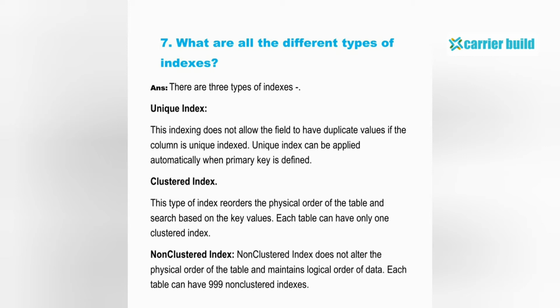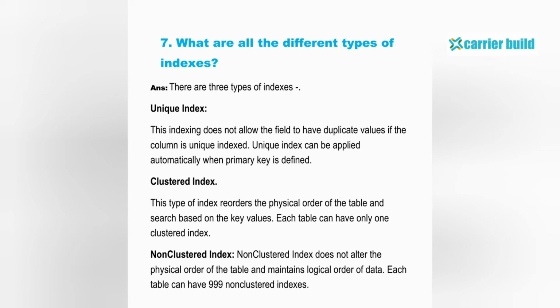Clustered index: this type of index reorders the physical order of the table and searches based on the key values. Each table can have only one clustered index. Non-clustered index: a non-clustered index does not alter the physical order of the table and maintains logical order of data. Each table can have 999 non-clustered indexes.